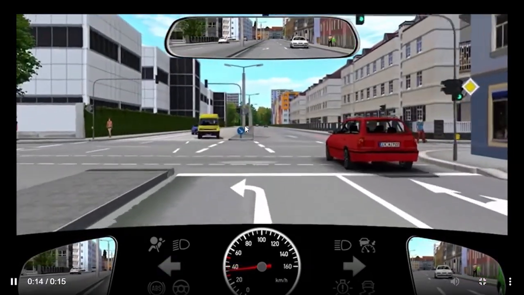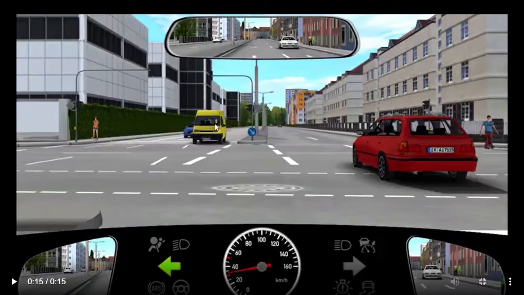What are the basic rules? If you see this yellow van, the driver is also indicating to the left, so he, let's say, also wants to take the left turn. It's not about gender discrimination, but I will only use the universal word like man or he wants to take the turn. So you want to take the left turn. What are the basic rules when you take the left turn? First rule, the traffic which is going straight ahead, you have to give the traffic space. When the traffic is over, then you can take the left turn. You cannot take the left turn when the traffic is going straight ahead.